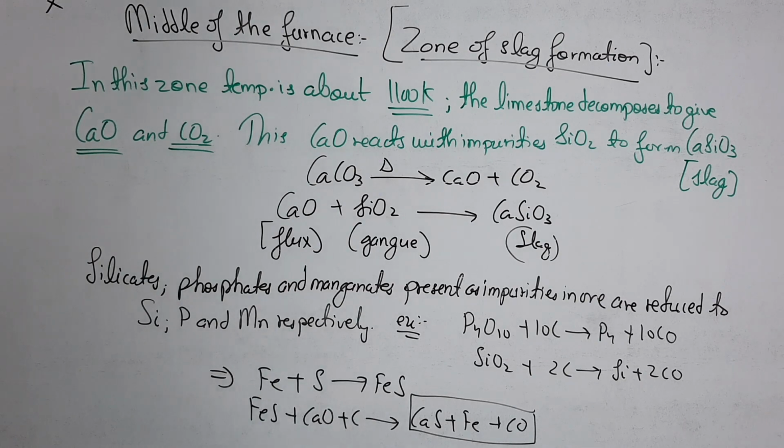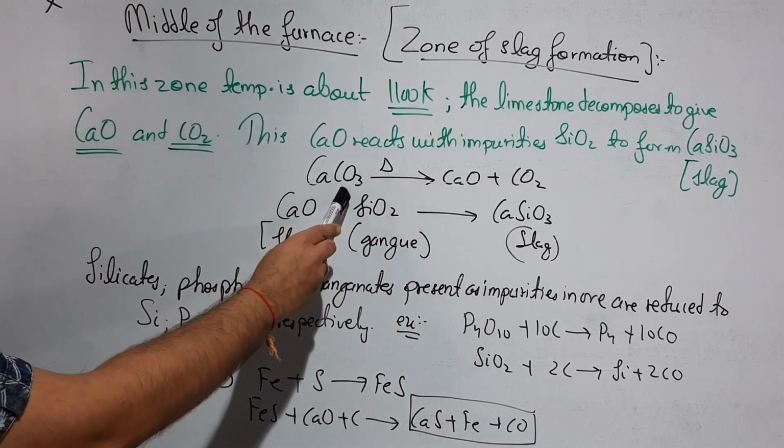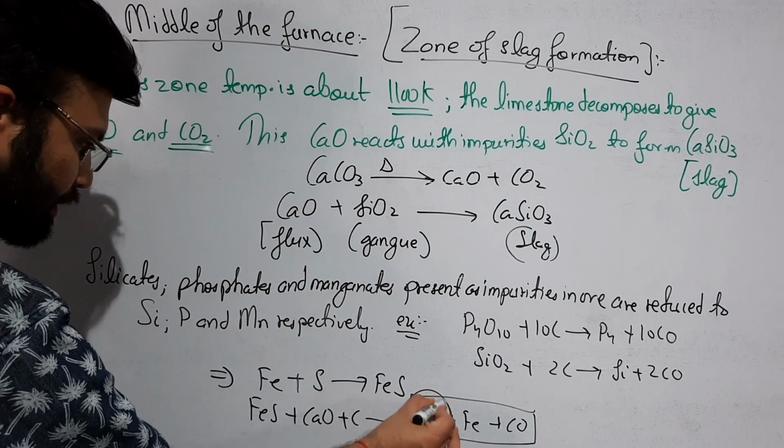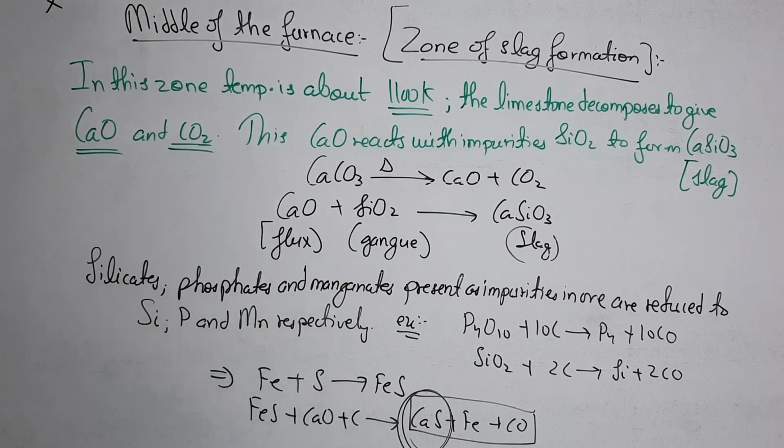Then the 2 reactions given over here tell us that if any sulfur is present in the coke, this sulfur comes from the coke. Sulfur present in the coke reacts with the iron Fe to form FeS, which further reacts with CaO. This CaO has come from where? From the decomposition of calcium carbonate, to form CaS, which passes into the slag. This CaS formed will pass into the slag.